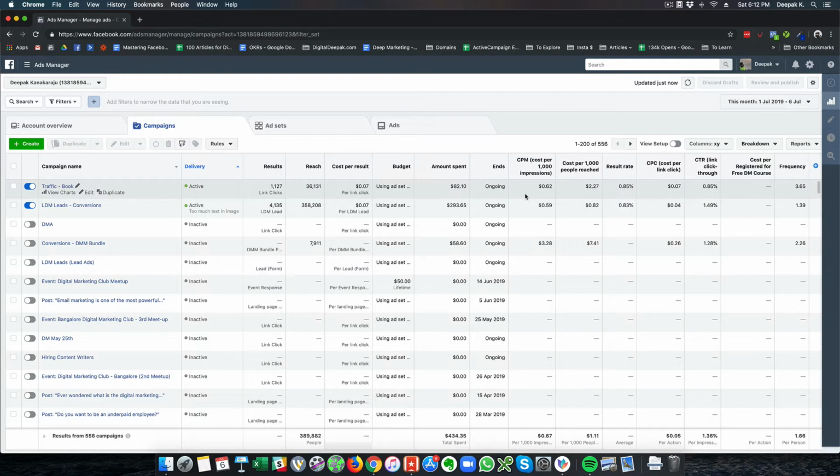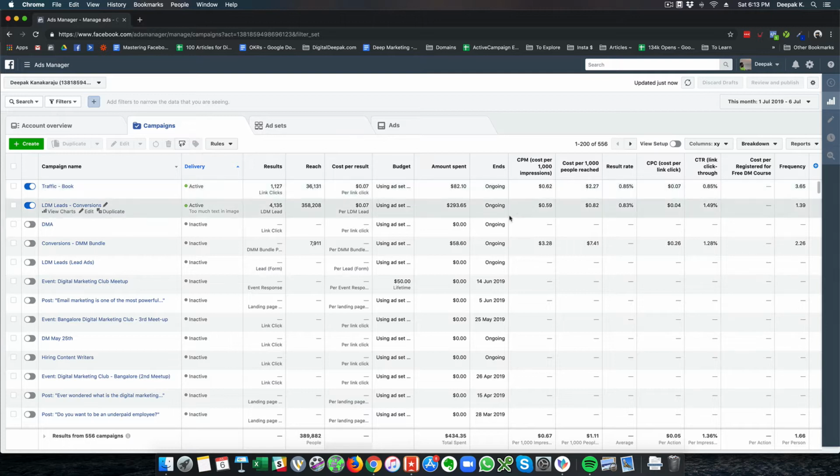So here, if you want more details about this particular ad, you can see 62 cents is the cost per thousand impressions that we are paying, which is pretty cheap. And cost per thousand people reached is $2.27 because obviously the frequency is 3.65 here, and here I am targeting my own custom audience, so that is why the frequency has started increasing. And right now we have around 1% CTR, and the CPC is 7 cents.